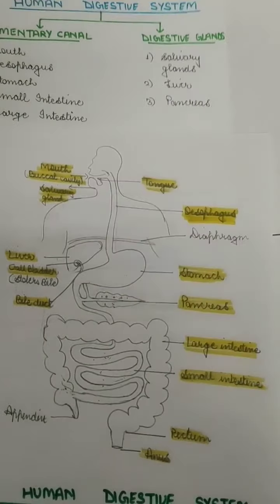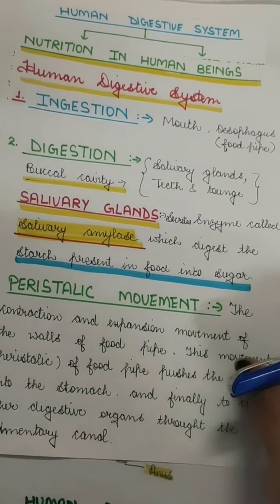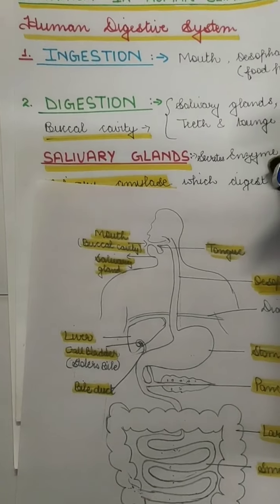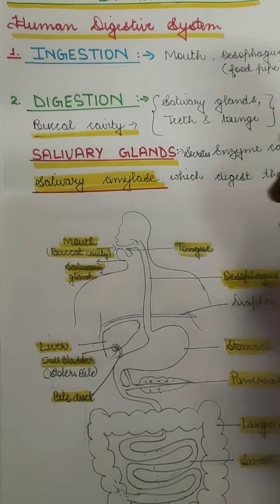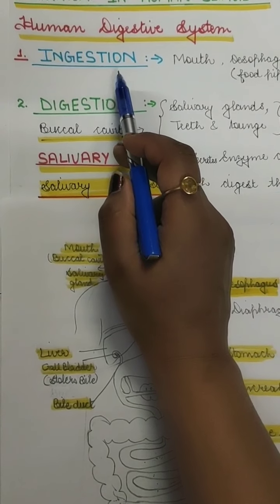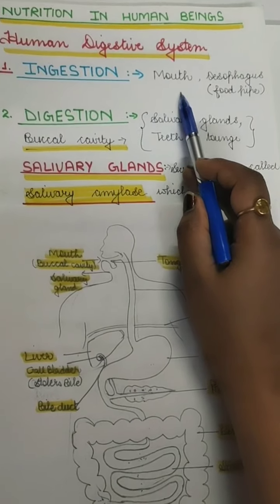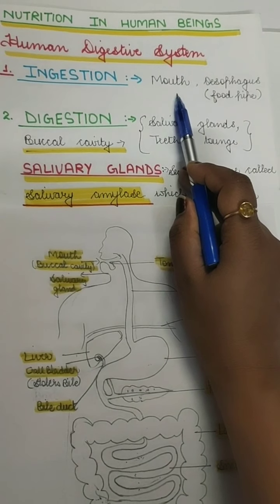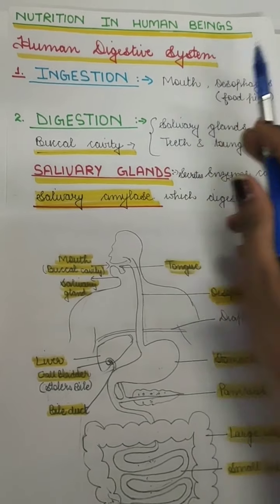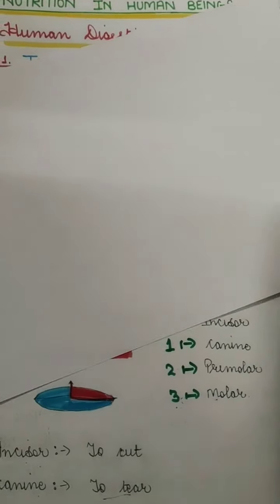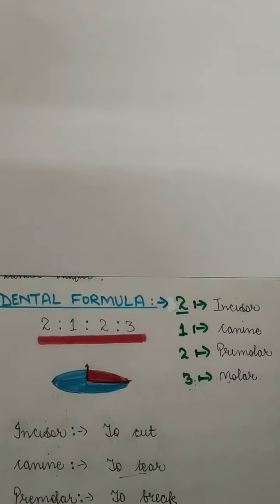So coming again to the human digestive system, here I will be showing you with the diagram also. First we start with ingestion. Ingestion is the ingesting of the food, or putting of the food in the mouth, so it is done in the mouth, in the buccal cavity. And in the buccal cavity there are teeth which bite, grind and chew the food.